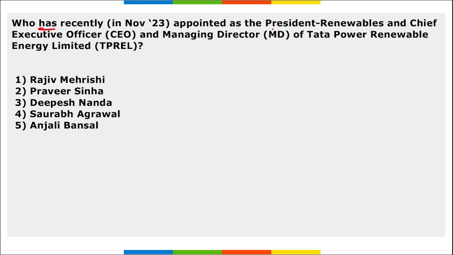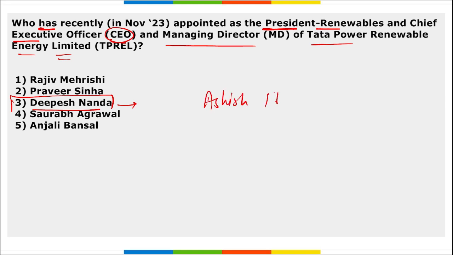Next, who has recently been appointed as the President of Renewables and Chief Executive Officer and Managing Director of Tata Power Renewable Energy Limited? Dipesh Nanda has been appointed as the President Renewables and the Chief Executive Officer and Managing Director of Tata Power Renewable Energy Limited. Correct? Take a note of this. He succeeded whom? He succeeded Ashish Khanna. Correct?